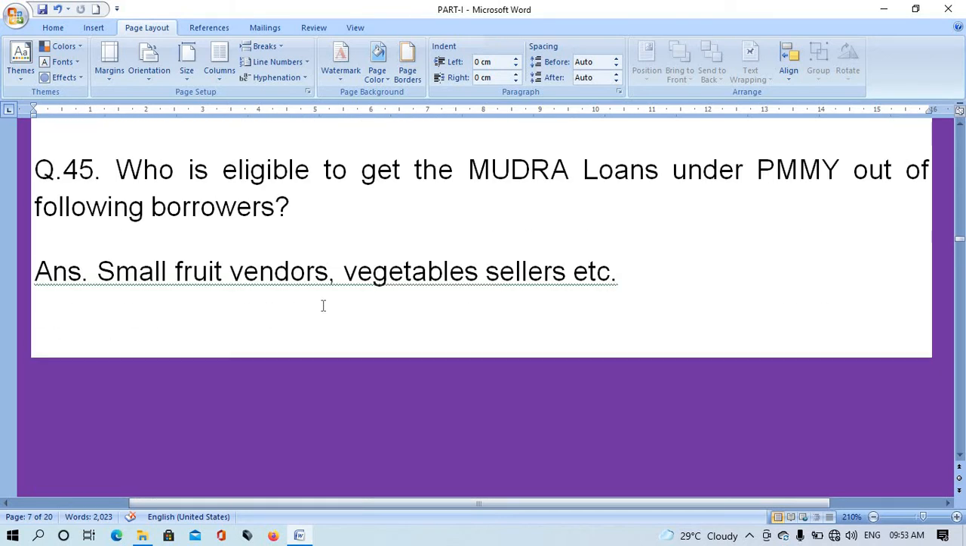Question number 45. Who is eligible to get the Mudra loans under PMMY out of the following borrowers? The right answer is small fruit vendors, vegetable sellers, etc.